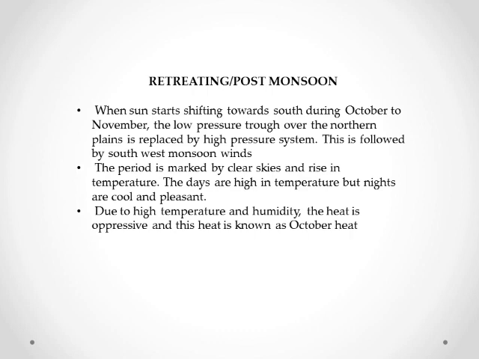The characteristic features of the retreating monsoon are that this period is marked by clear skies and a rise in temperature. The temperature during the day is high, but the nights are cool and pleasant. Due to the high temperature and humidity during the day, the heat becomes somewhat oppressive, and this phenomenon is called October heat.